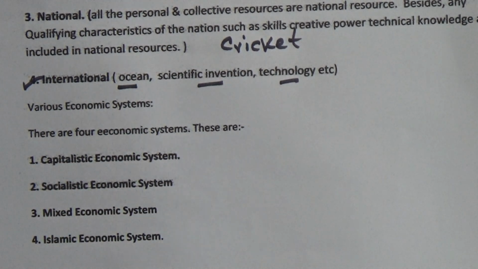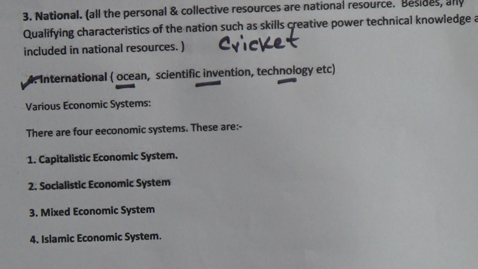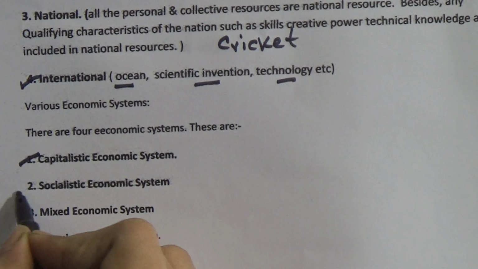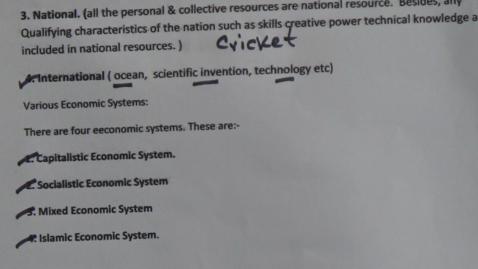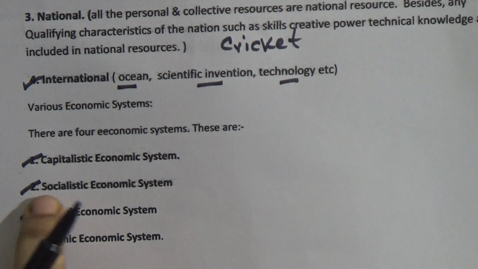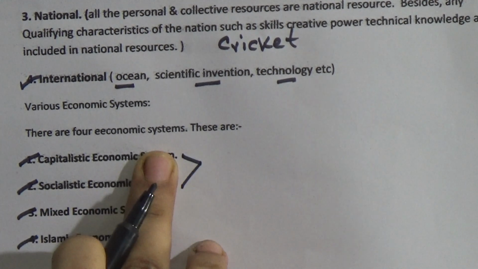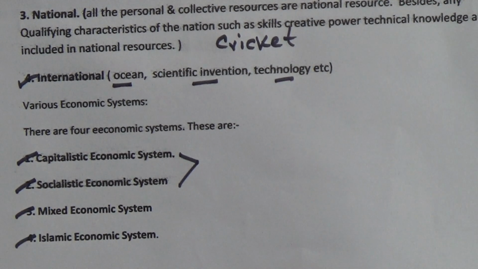And now we will talk about various economic systems. As we know, to understand the development of any country, we need to know the development process and the system of economy. So we will discuss four economic systems, and learn the processes by which they produce things for their society. The first one is the capitalistic economic system and the second one is the socialistic economic system. We will discuss these first, and then we will discuss the mixed economic system.